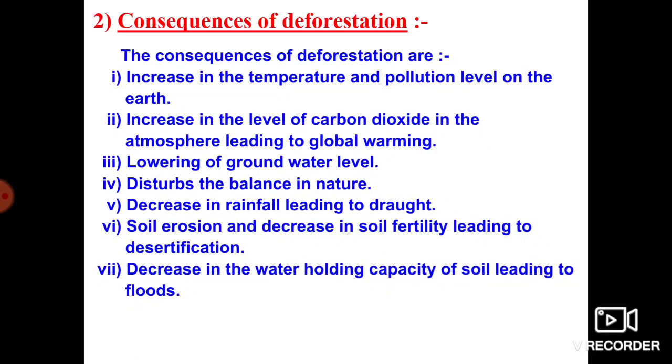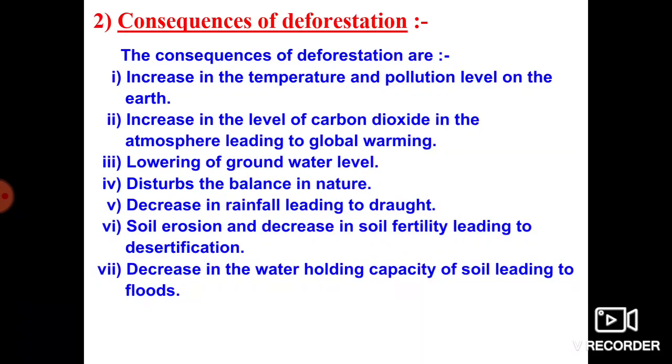If deforestation increases, the CO2 concentration increases, so the earth's temperature also increases. This leads to damage of our ecological cycle. Not only this, deforestation causes a decrease in rainfall, which leads to drought and soil erosion.